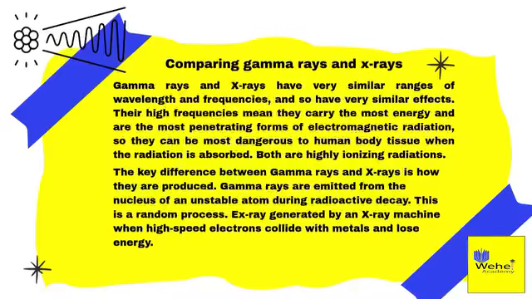The key difference between gamma rays and X-rays is how they are produced. Gamma rays are emitted from the nucleus of an unstable atom during radioactive decay. This is a random process. X-rays are generated by an X-ray machine when high-speed electrons collide with metals and lose energy.